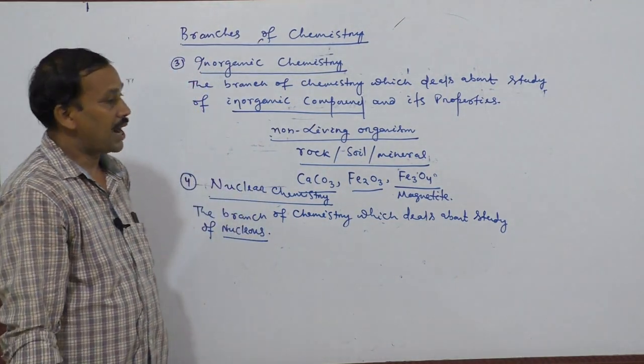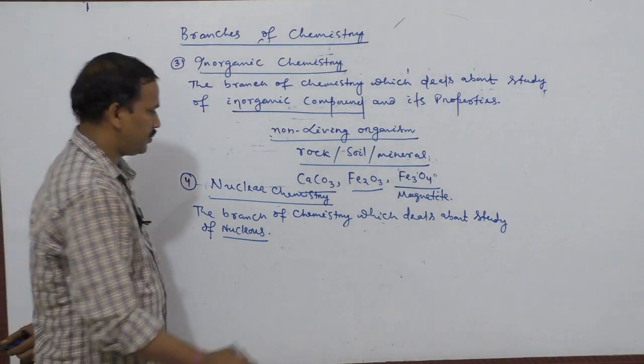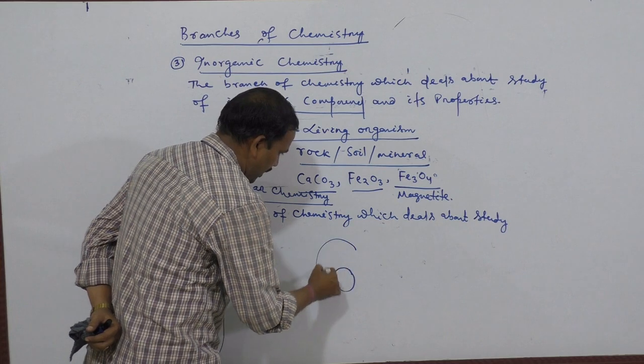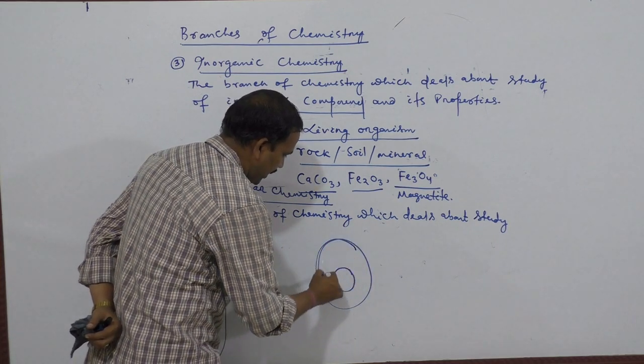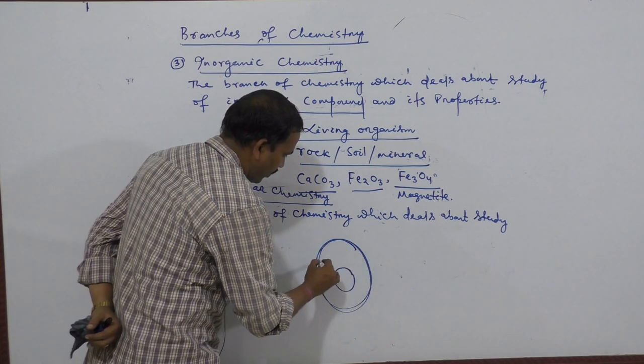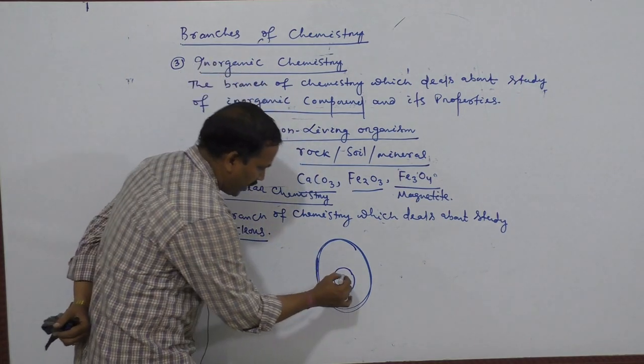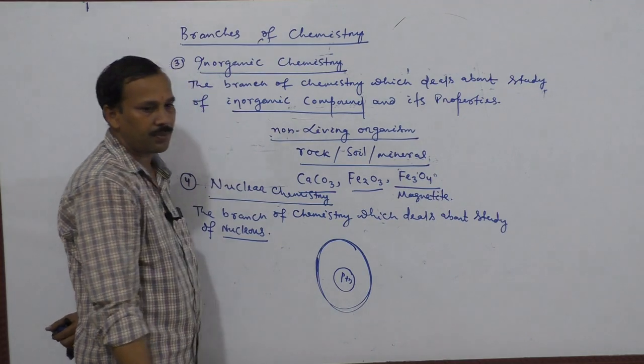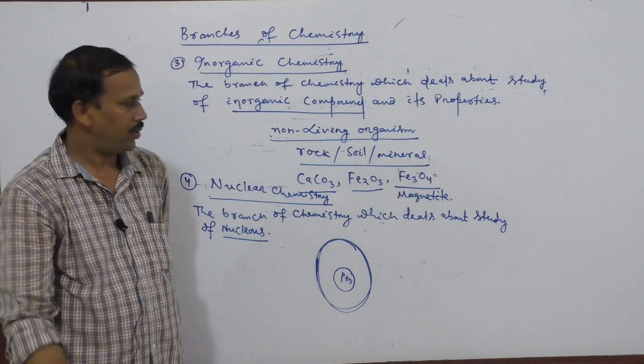Now you know an atom is made up of generally two parts. One is the center part, another is the extranuclear part. In the center part, two subatomic particles are present, that is proton and neutron.